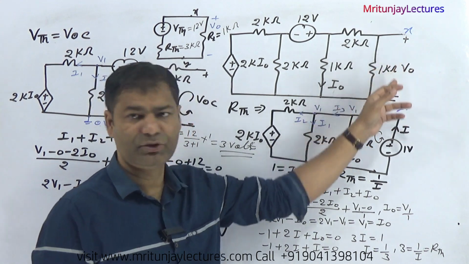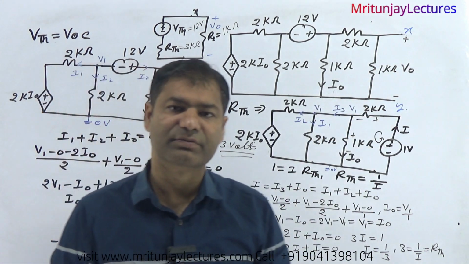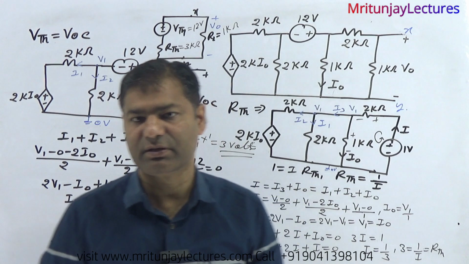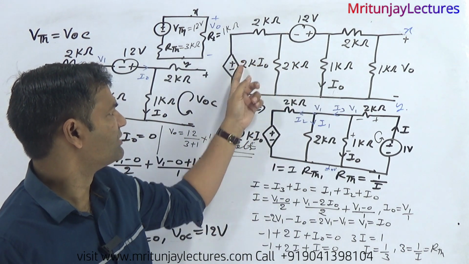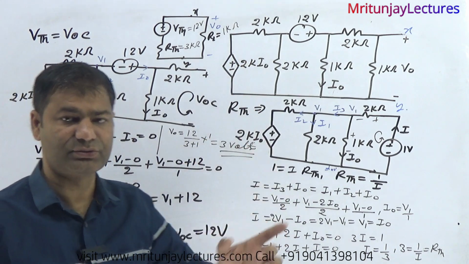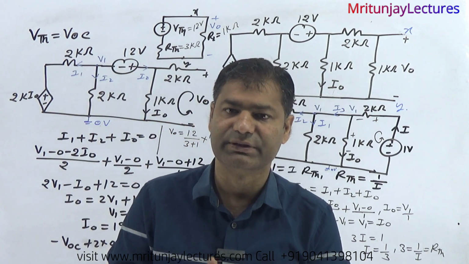Our motto is to determine V0 with the help of Thevenin's theorem. First of all, this is a dependent source based problem. Both are current dependent voltage sources. This one is a current dependent voltage source. So how can we do it?